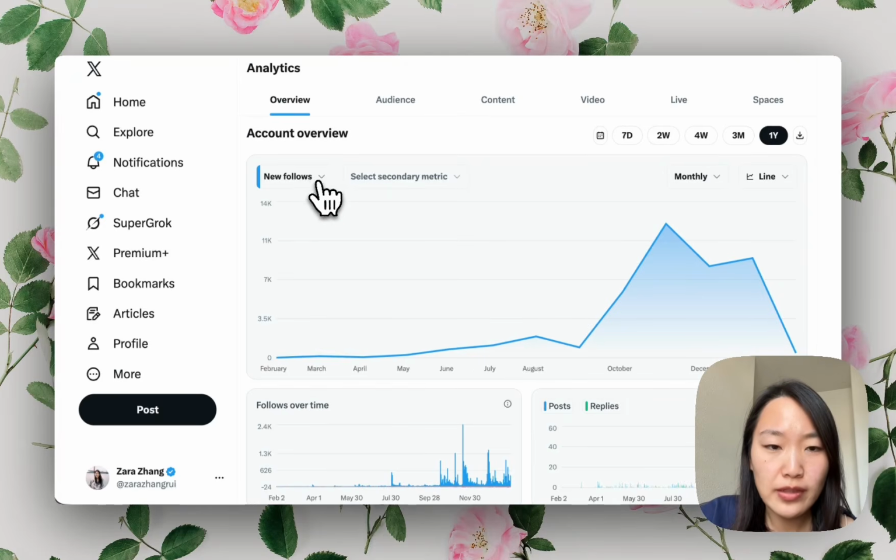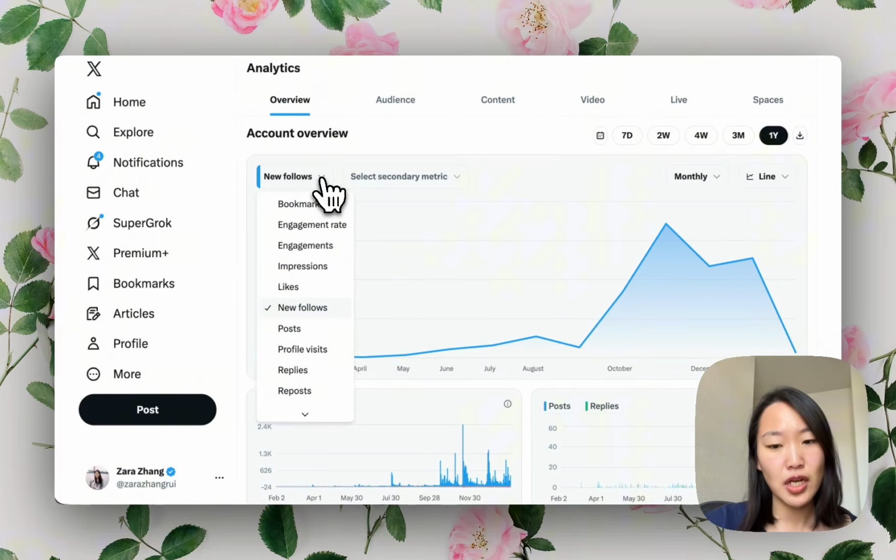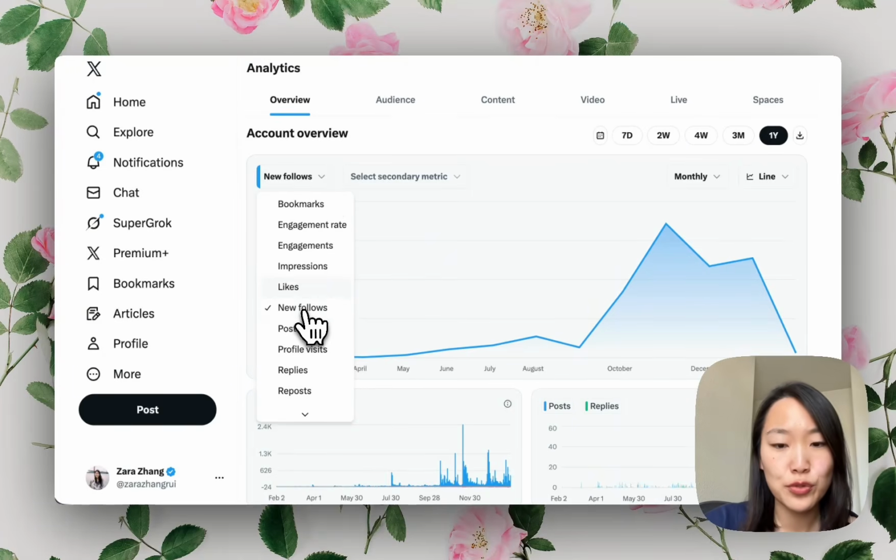One thing to note that the official X Analytics actually does not allow you to track your total follower number over time. It only allows you to track new follows. But if you know your current followers and the new follows for every single day, you're able to calculate the total follower count and visualize it through time. So you can just leave it to Claude and it will be able to figure it out.